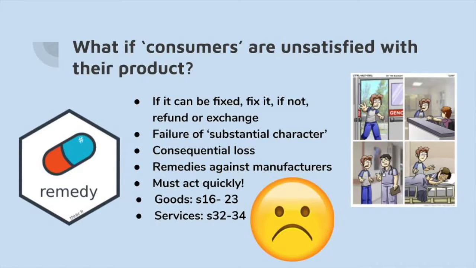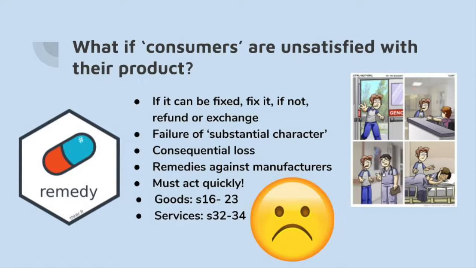In relation to services, the consumer's first point of call should be with the trader to fix the issues for free. However, if they fail to fix the problem, the consumer is able to cancel the contract or get someone else to remedy the problem and tell the original trader to cover the cost. If the item is not fixed within a reasonable time or is a failure of substantial character, the consumer may ask for a replacement or refund.